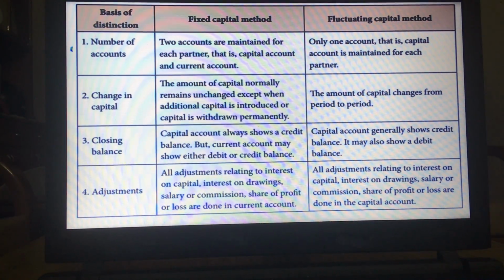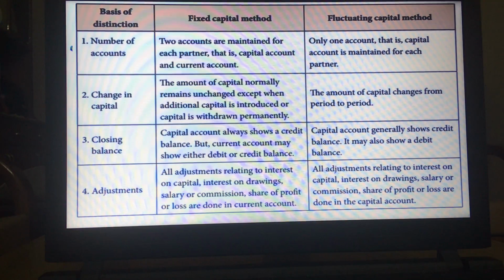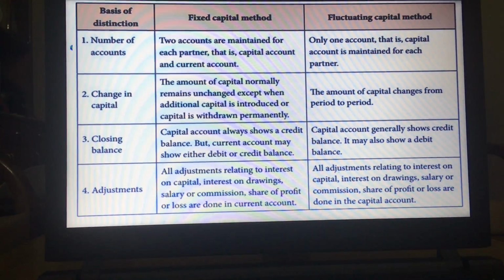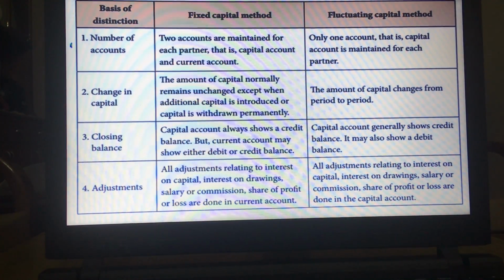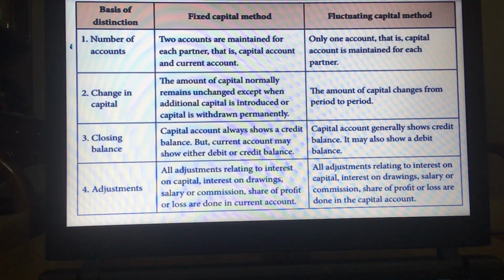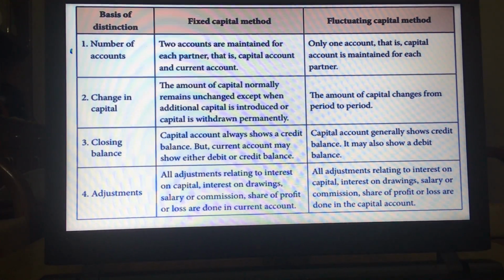In the fluctuating capital method, all the adjustments relating to interest on capital, drawings, interest on drawings, salary, commission, share of profit or loss are done in the capital account, since that's the only account that is maintained.